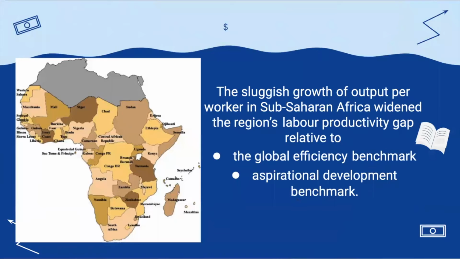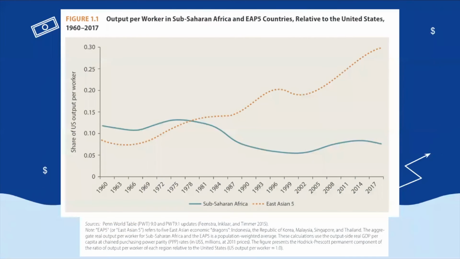The sluggish growth of output per worker in Sub-Saharan Africa widens the region's labor productivity gap relative to the global efficiency benchmark and aspirational development benchmark. These two benchmarks are indicators that help us understand the productivity level. From the graph, we can see that there is a decreasing trend for average output per worker in Sub-Saharan Africa relative to that of the US. By 2017, this number decreased to 7.7%, which reveals very low labor productivity.